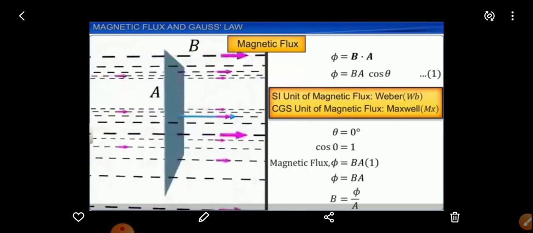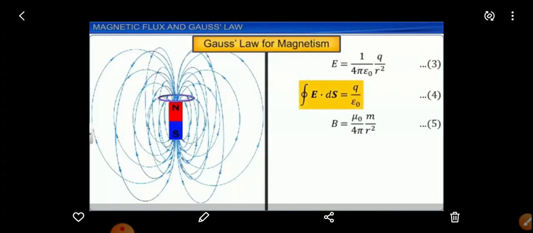So B is equal to phi divided by A. Mark this as equation 2. And the electric field strength E will be equal to 1 divided by 4 pi epsilon naught into Q divided by R squared. If you integrate this over a closed surface with respect to the surface ds, then closed integral E dot ds will be equal to Q divided by epsilon naught.